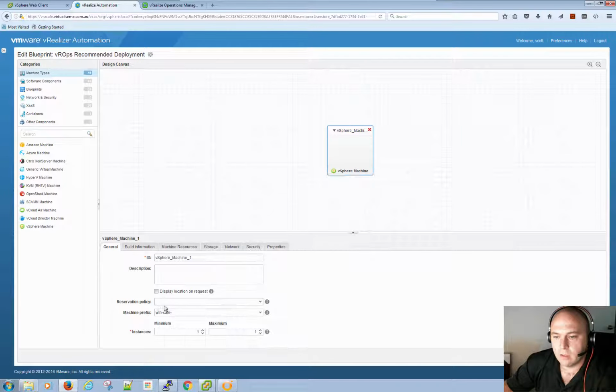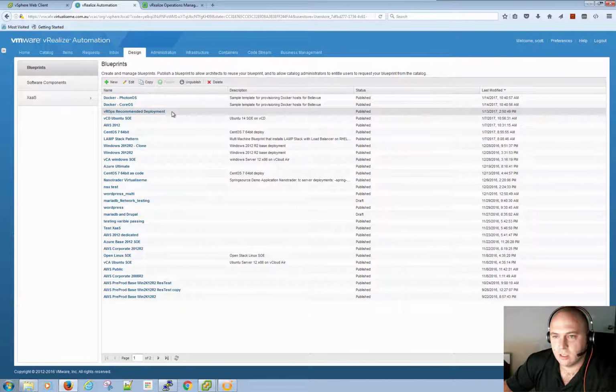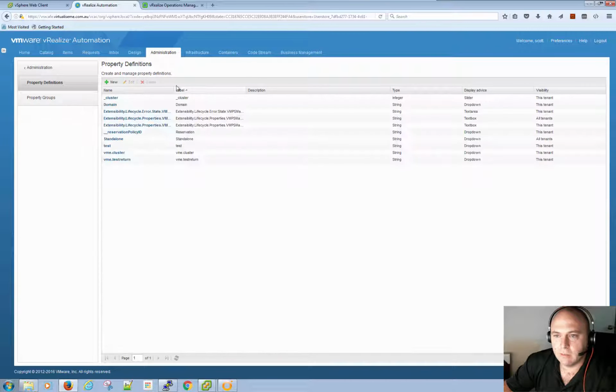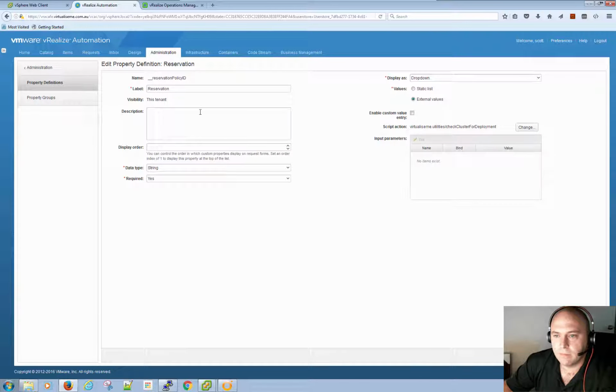You don't specify a reservation policy in here, so that's just a plain vanilla clone. That's all it's doing. Then what we need to do is set this reservation policy ID in property definitions. As you can see here, I've just given it a label. This is going to be reservation, drop down list, and I'm running this script with no inputs. So we'll have a look at what that action script is.